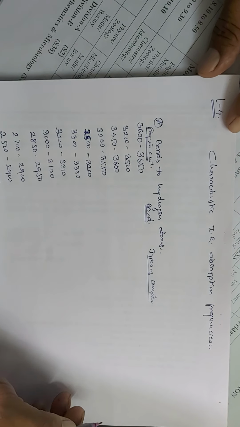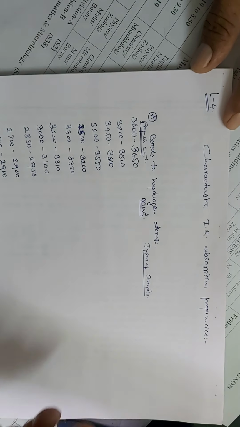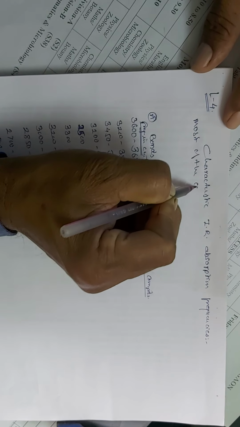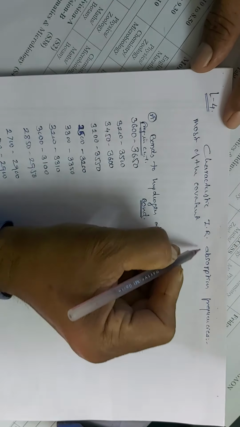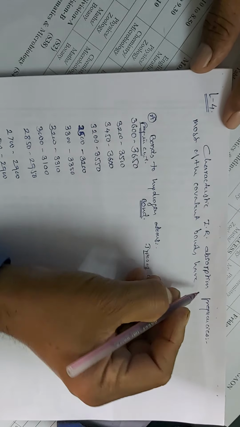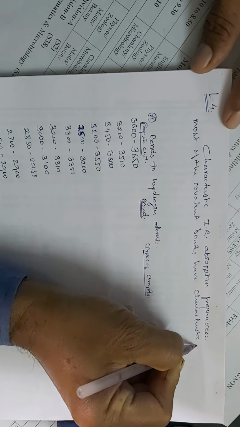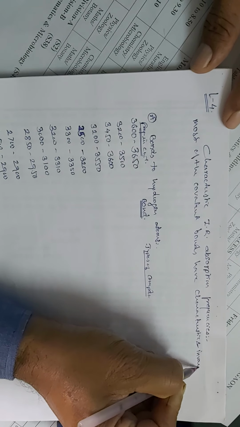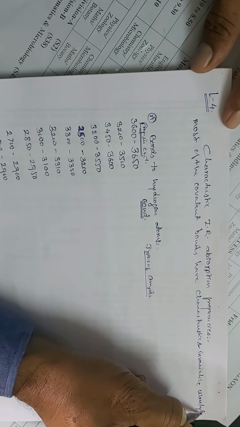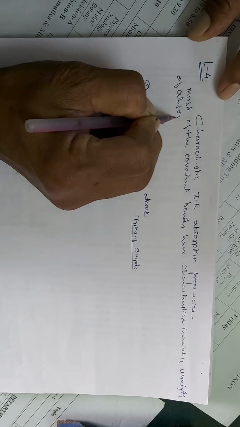So, here in this lecture, we are going to discuss the characteristic IR absorption frequencies. Most covalent bonds have characteristic, invariable wavelength of absorption.